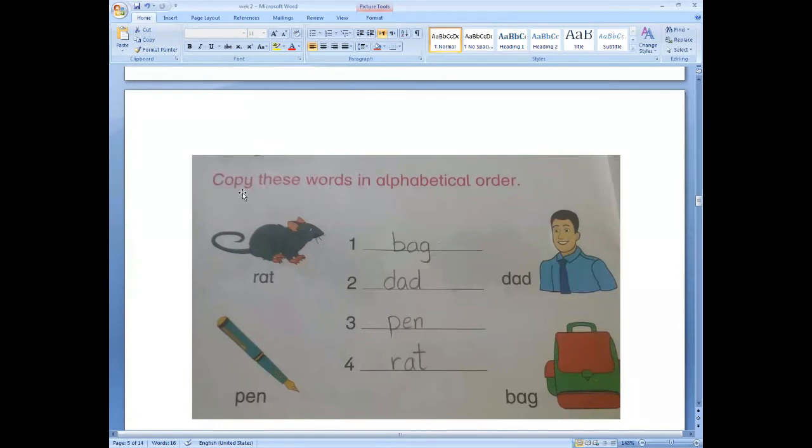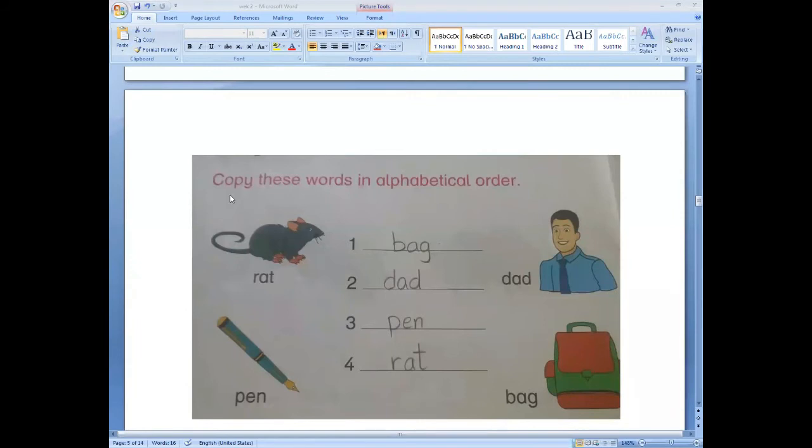Again we will read: alphabetical, order. It means we have to rewrite these words according to alphabet.